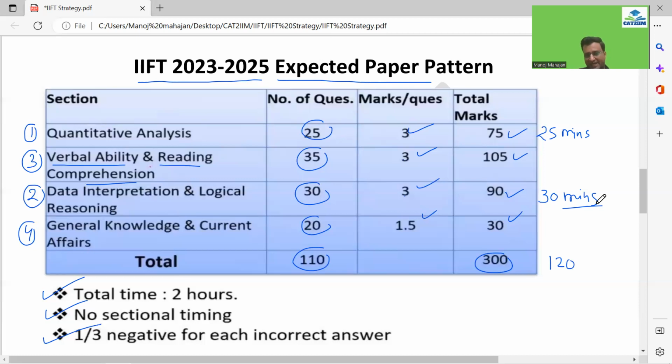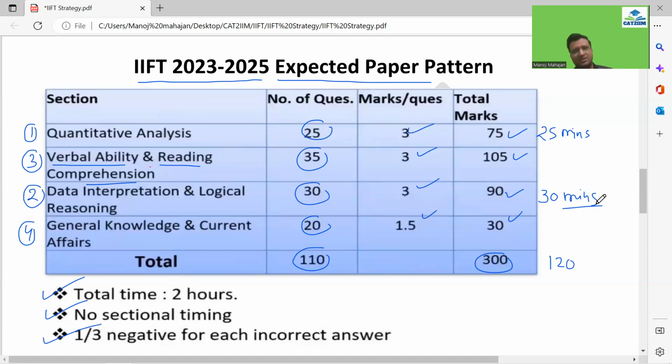If I look over here, once the NTA started conducting, guys, the kind of DLR they have given is shifting more towards the CAT type, guys. And yes, I would be saying that it is shifting more towards the CAT type, and they have the habit of also copying from the CAT past papers also, right? So just make sure that you spend around 30 minutes, good enough to clear the cutoff.